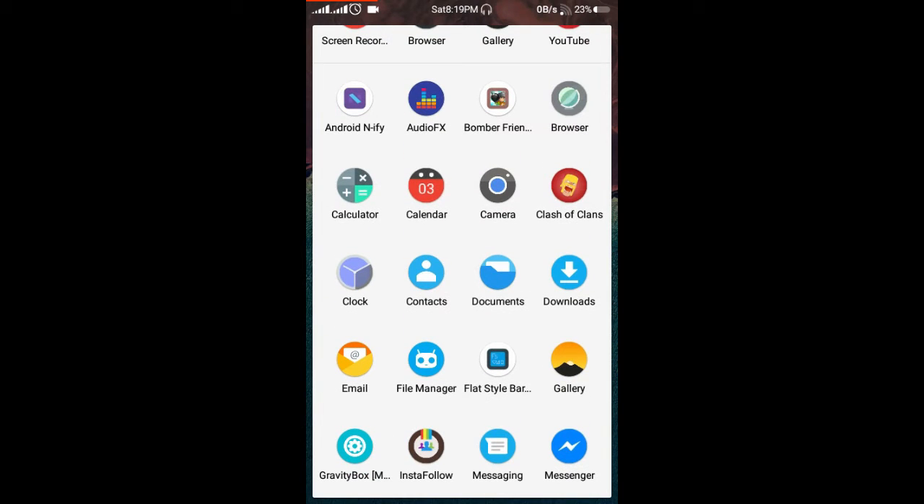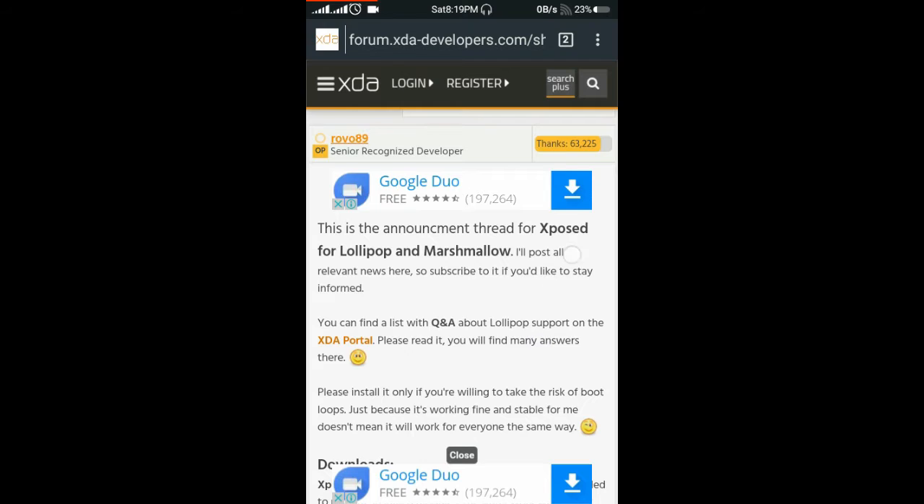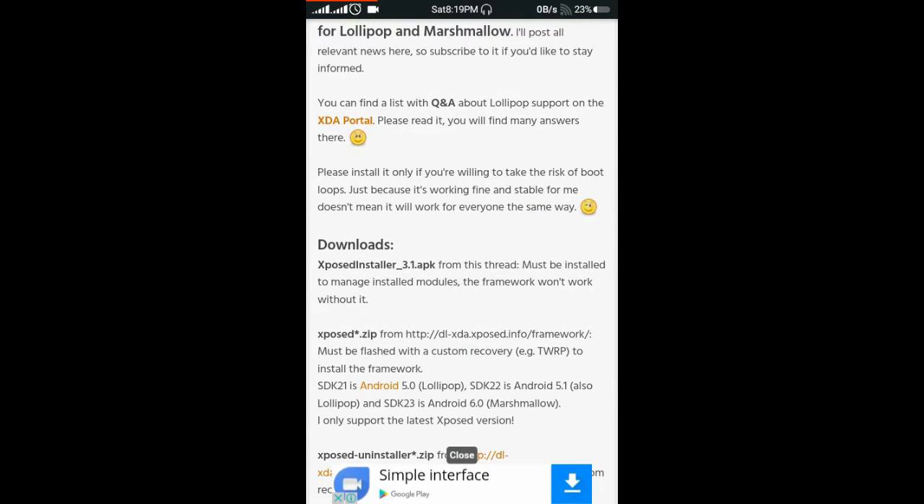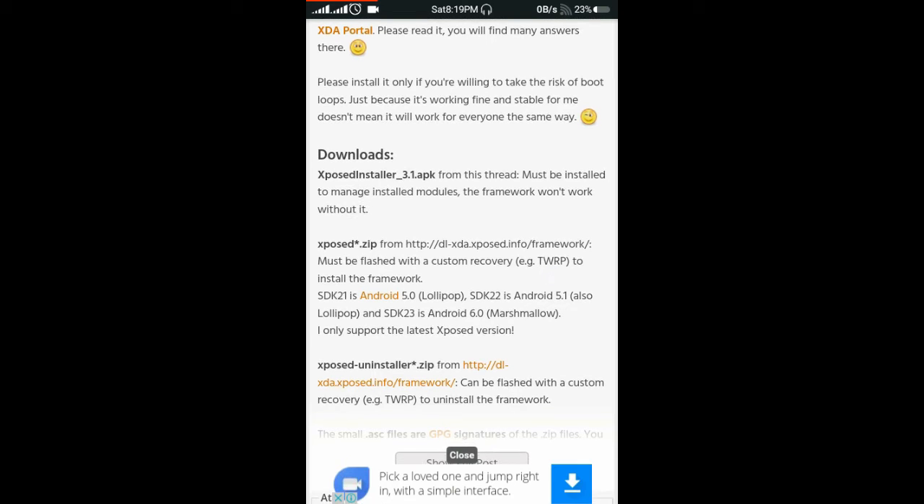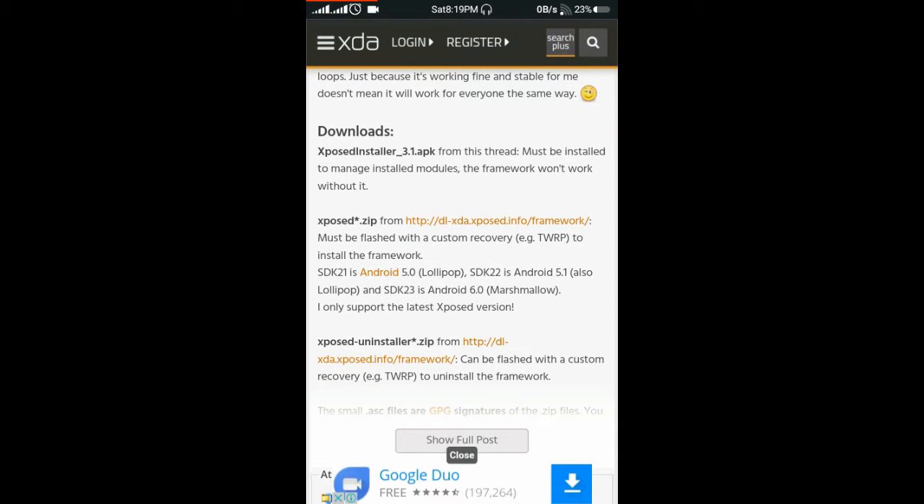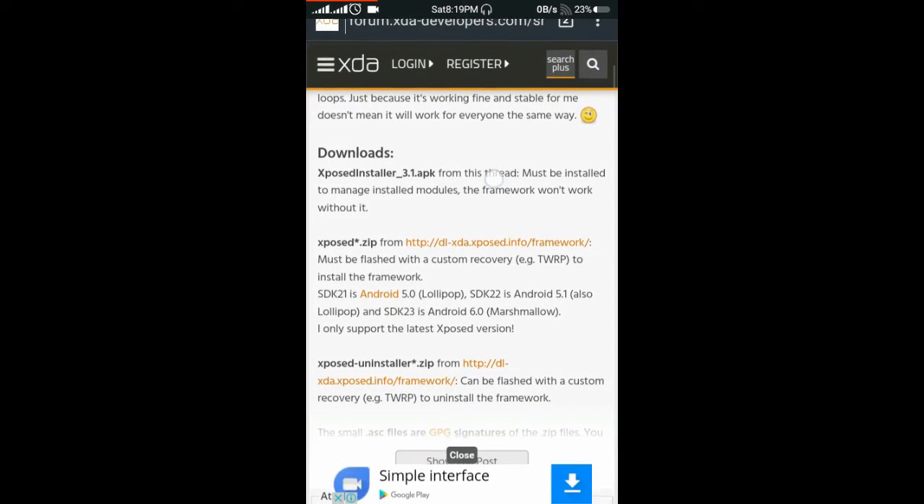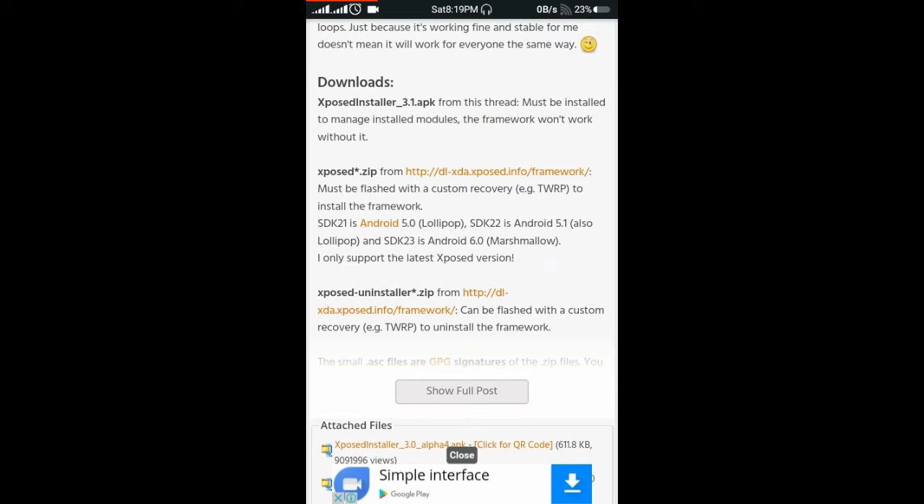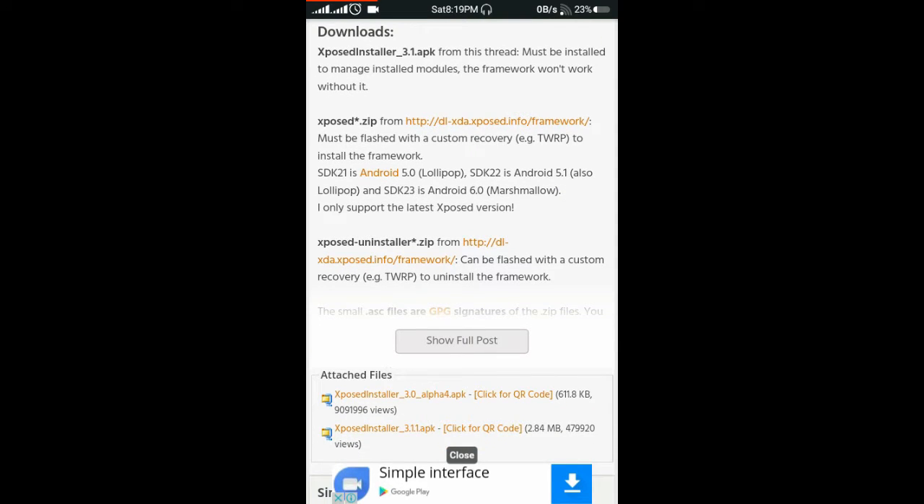just go to the website. I will provide this website link in the description down below, and after opening this website you have to download two zip files and one APK file. One zip file is the Xposed Installer, the second is Xposed.zip, and third is Xposed Uninstaller. If you don't want Xposed now, you can uninstall it.